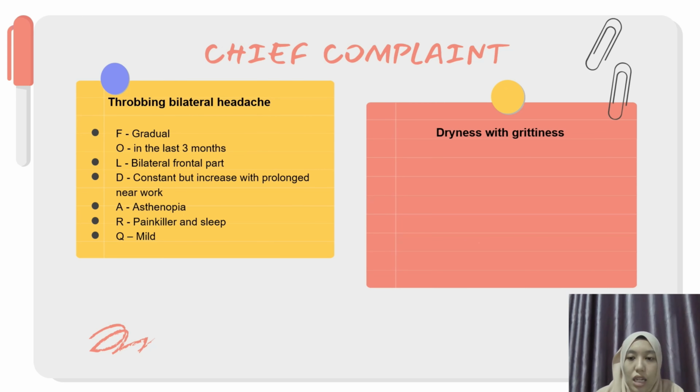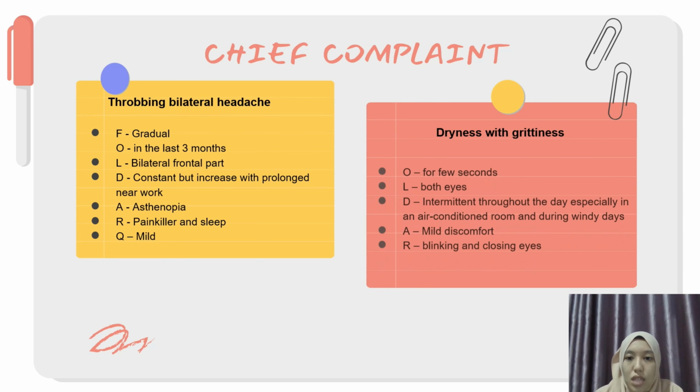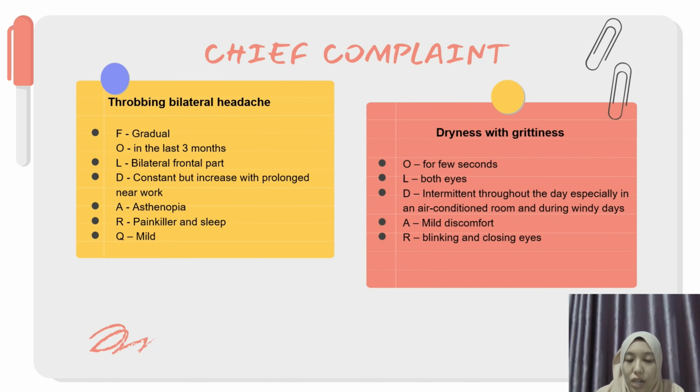Next, the dryness and grittiness. The onset is a few seconds, location is both eyes, duration is intermittent throughout the day, especially in an air-conditioned room and on windy days, associated with mild discomfort, and the patient gets relief with blinking and closing the eyes.